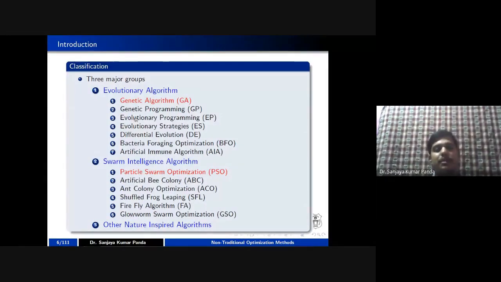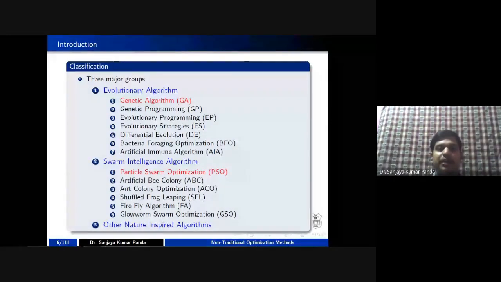Similarly, the second type of non-traditional optimization method is called swarm intelligence. Like particles moving in the sky, they are searching for food. Based upon their nature and behavior, we model a particular algorithm that we call particle swarm optimization, or it may be based upon the behavior of an ant.